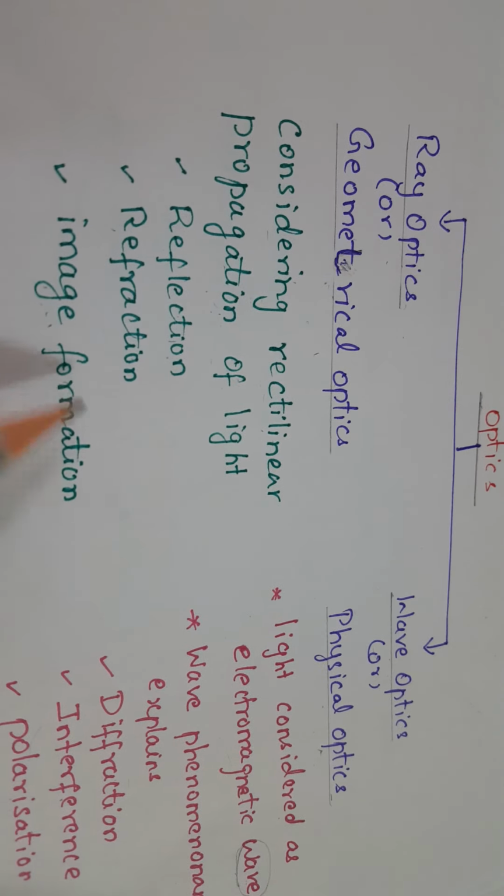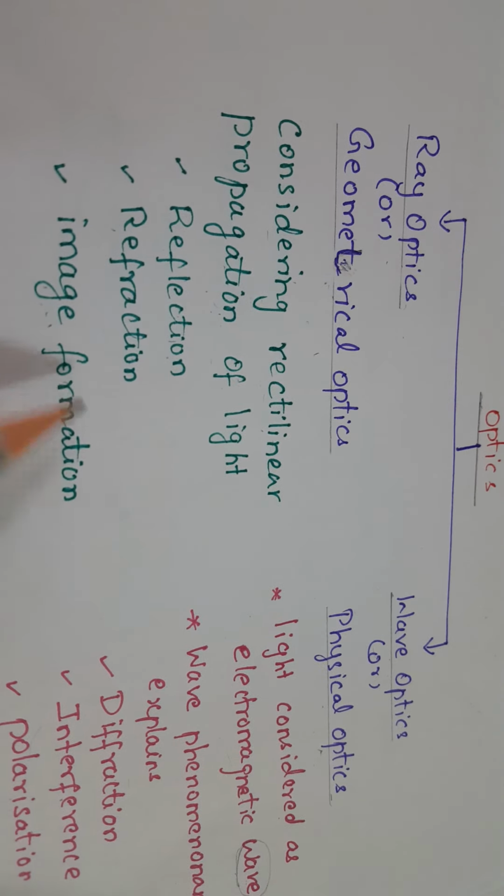Let us see how we are able to see an object. Take this to be the object, any object. I'll consider this as a ball. When light falls on an object, it gets reflected, right? On each and every spot where light falls, it gets reflected.